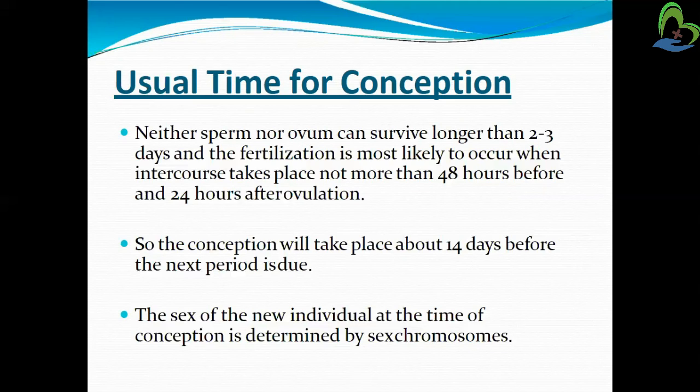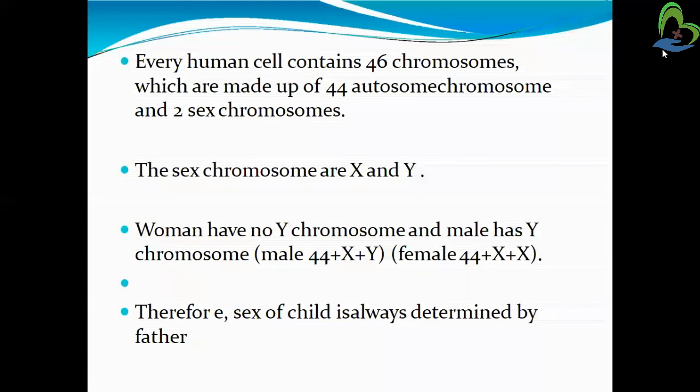The sex of the new individual at the time of conception is determined by the sex chromosomes. Every human has 46 chromosomes, made up of 44 autosomal chromosomes and 2 sex chromosomes.